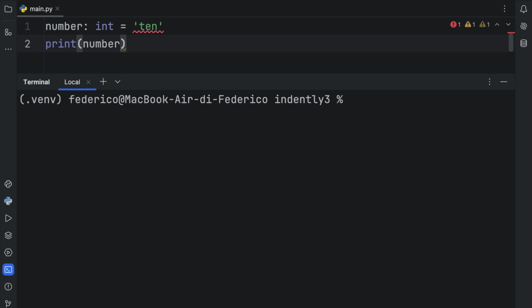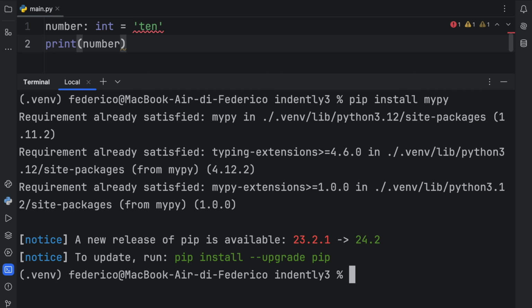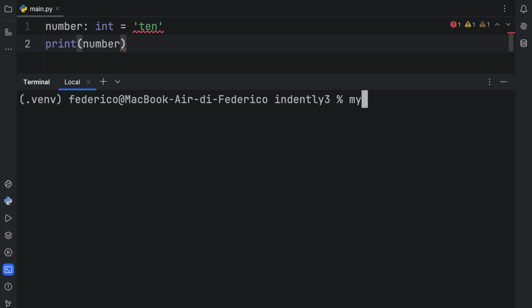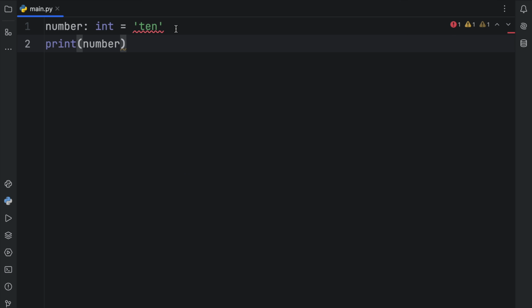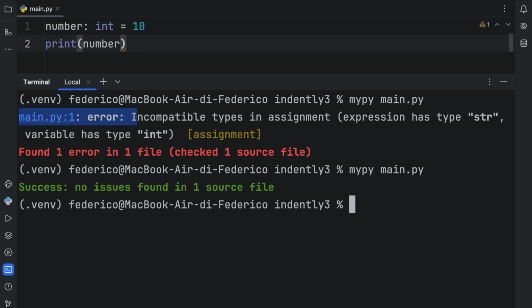Now, if you were to pip install mypy, which is a static type checker, and you were to run mypy on your current file, which in this case is main.py, mypy is going to scan your current file and it's going to tell you exactly where something did not add up. And here it's telling us that on line 1 we have an incompatible type. And to fix it, we just give it the correct type, such as 10, and we can choose to run mypy again. And this time it's going to run perfectly fine because all the logic in our program makes sense.